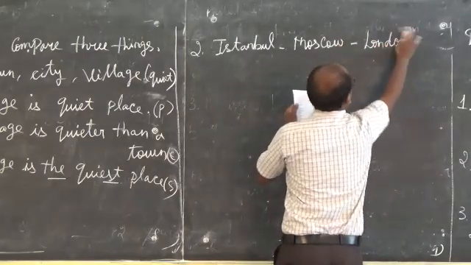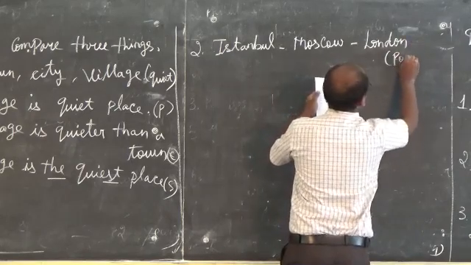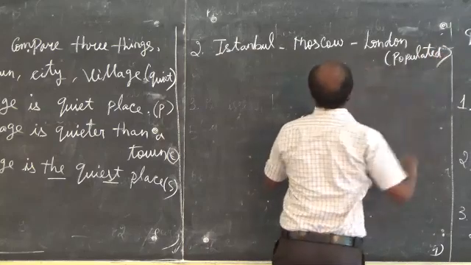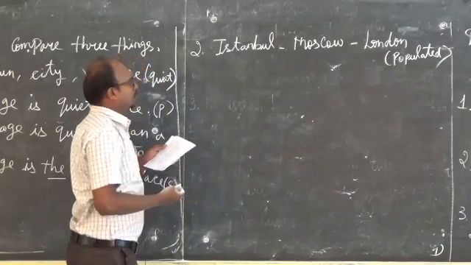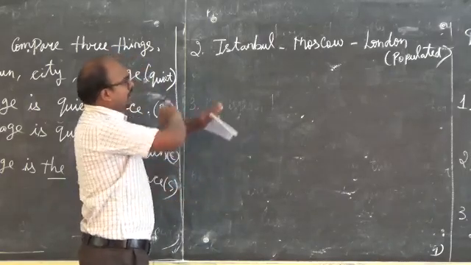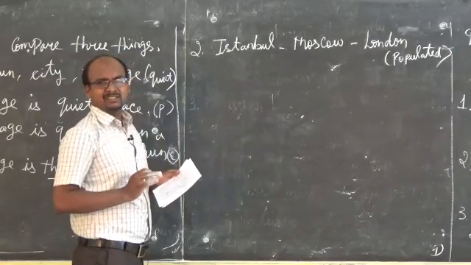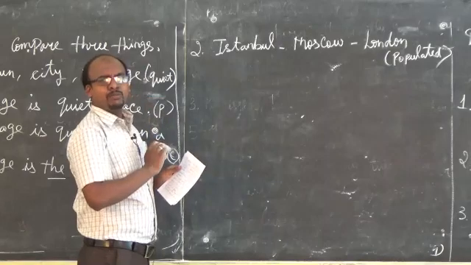The given adjective in the bracket is populated. First we have to change into positive. These three places are cities, or popular cities. So which is the positive?